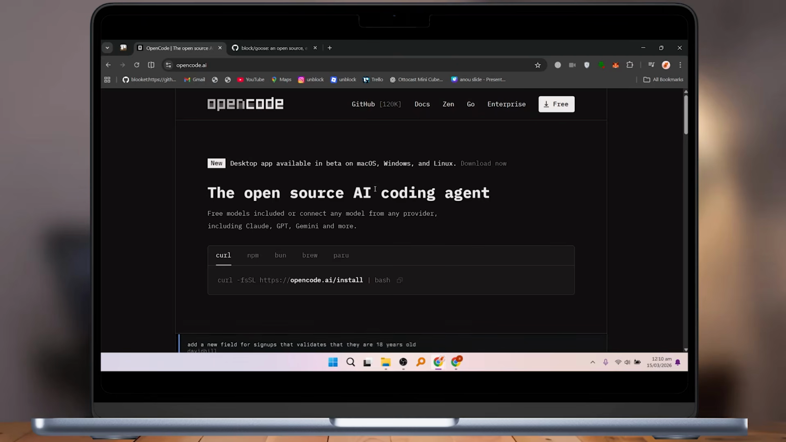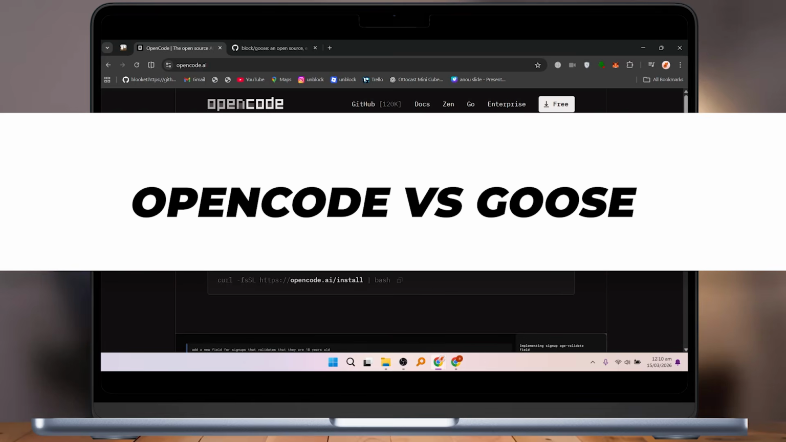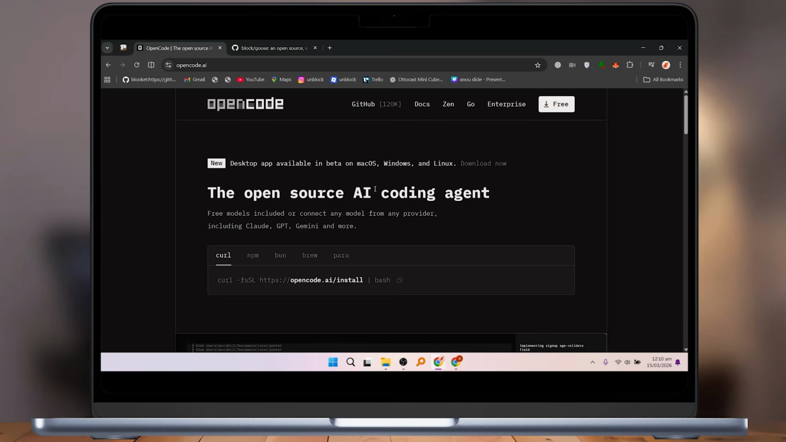Hello everyone, in today's video, I'm going to compare OpenCode and Goose. OpenCode is an open source code editor designed for developers who want full control over their coding environment. It supports multiple programming languages and offers extensive customization options from themes and key bindings to plugins and extensions.